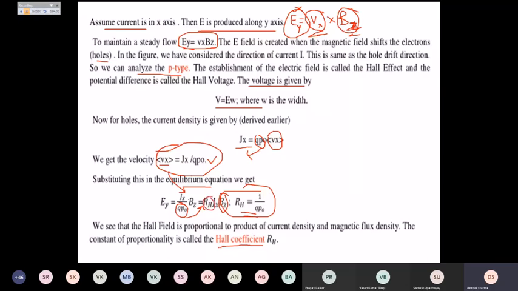That RH is a constant of proportionality. It is a constant because q is constant and p naught is also constant. Therefore, ultimately we get the equation of the Hall coefficient RH from all this analysis, right?